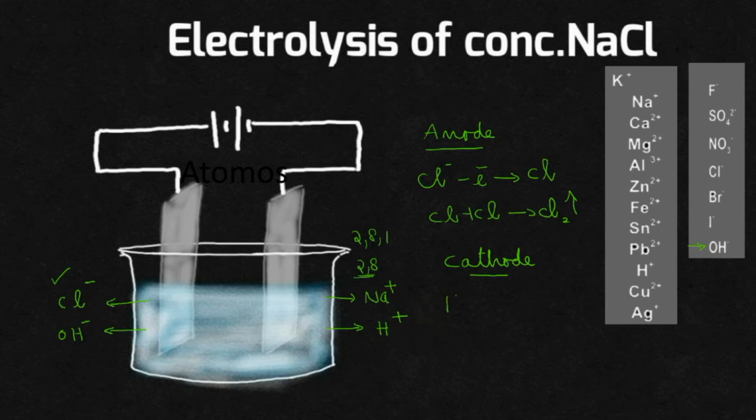So what will be the reaction taking place at the cathode? H plus ion will be accepting electron and will be getting converted into hydrogen atom, which in turn will combine with another hydrogen atom to form hydrogen gas. Got it, no? Easily we predicted the product of the reaction.